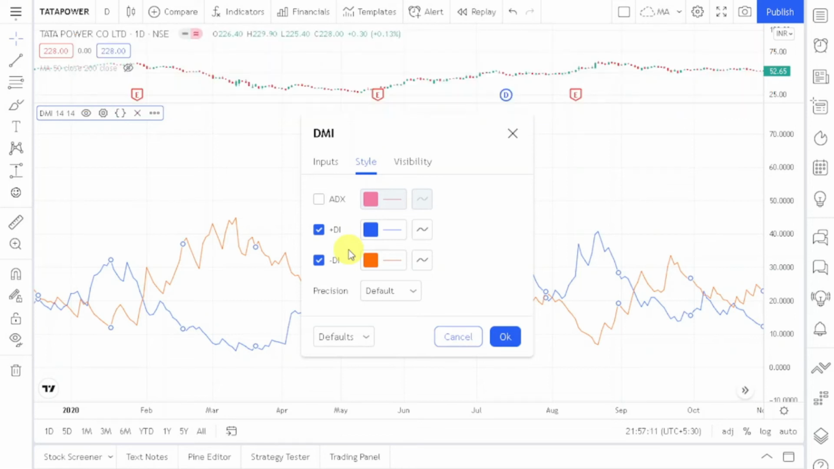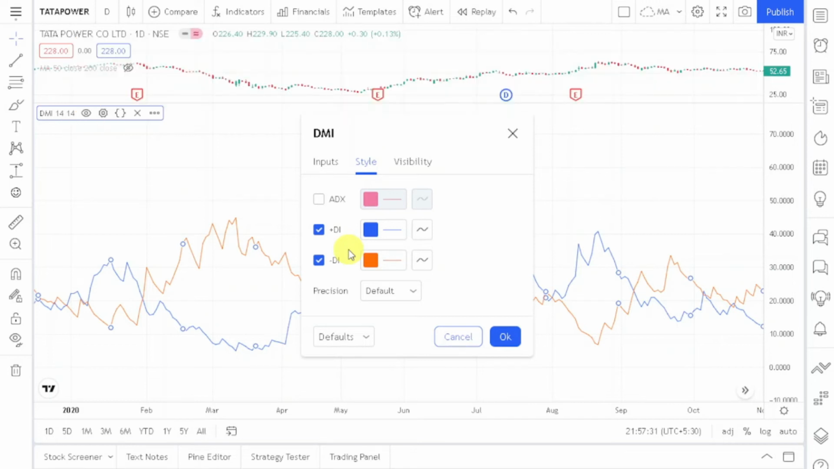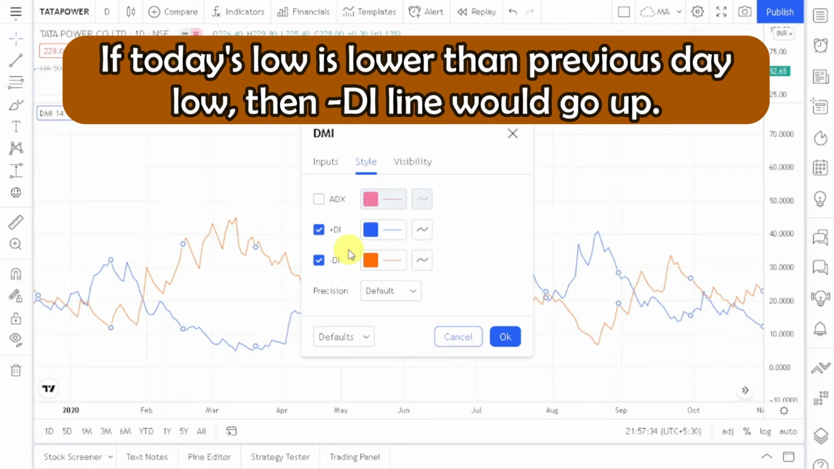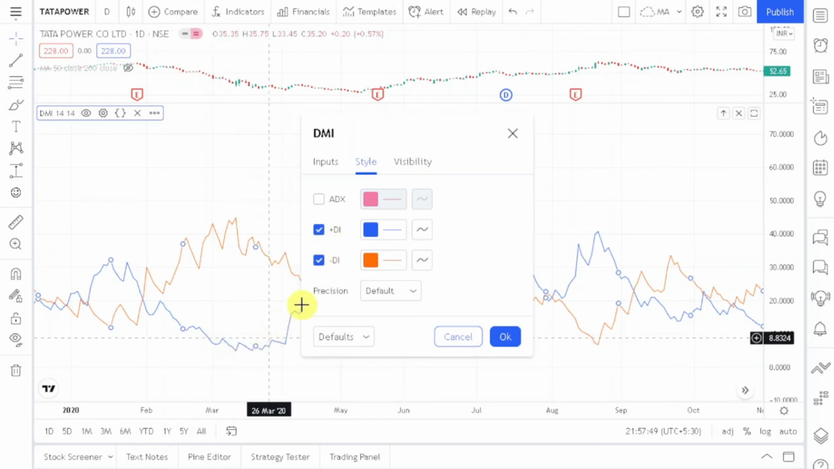Now the question is, how do we calculate plus DI and minus DI? The calculation is very simple. While we calculate the plus DI line, we look at today's high and the previous day's high. If today's high is higher than the previous day's high, then we mark this line up. And whenever the stock is making a lower low, that means whenever today's low is lower than the previous day's low, we mark the minus DI line up. So the minus DI line goes up whenever the stock makes lower lows, and plus DI, this blue line, goes up whenever the stock makes higher highs. I hope this thing is clear to you.